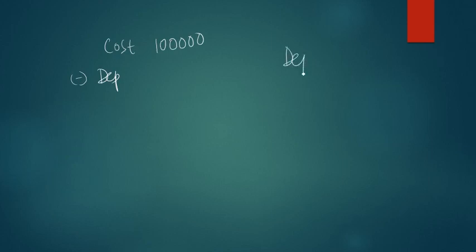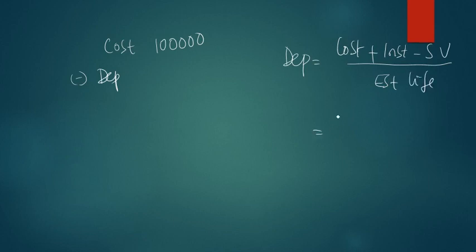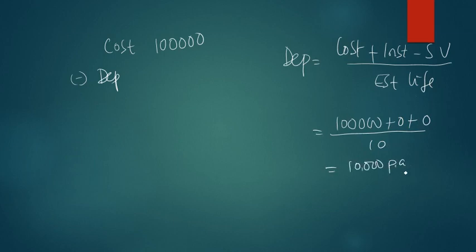So your depreciation method is fixed installment, that is cost of asset plus installation charges minus the scrap value divided by the estimated life of the asset. Your cost is 1 lakh. Assume the installation is 0, assume the scrap value is 0, divided by estimated life of 10. So every year your depreciation is 10,000 rupees in the first year,